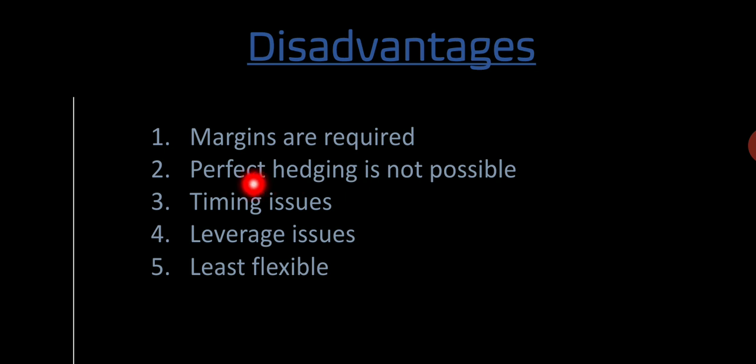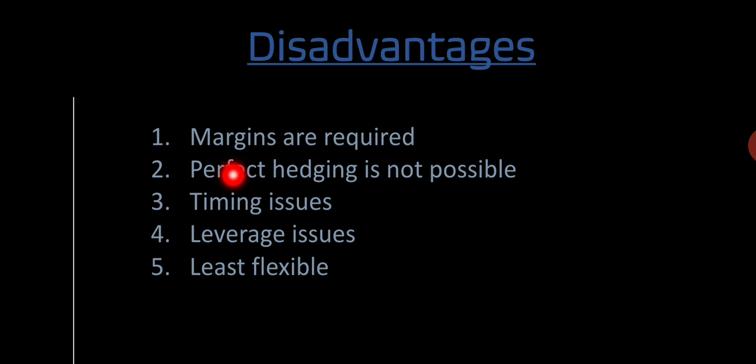And the next disadvantage is perfect hedging is not possible. Perfect hedging refers to that position which completely eliminates the risk. In futures contract we can say perfect hedging is not possible because of its standardized features. Most futures contracts may perfectly eliminate the price risk only and not the quantity risk. Quantity risk means uncertainty about the quantity that will be sold or purchased at the future date. So it can be said that it offers only a partial hedge.